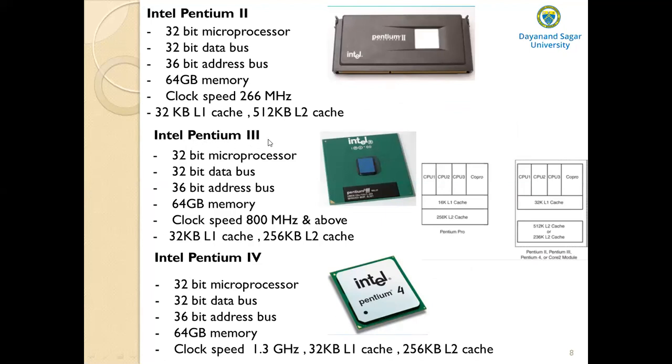And then came the Intel Pentium 3. It is also a 32-bit microprocessor, 36-bit address bus, 64 GB memory, clock speed 18 megahertz and above, and L1 and L2 cache. L1 is 32 kilobytes and L2 is 256 kilobytes. Then came Intel Pentium 4. It is also a 32-bit microprocessor.